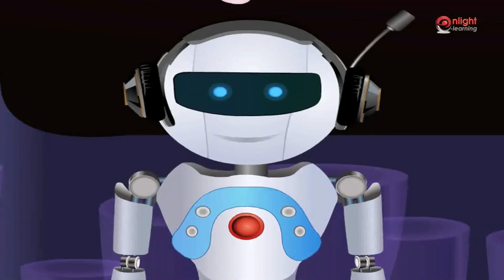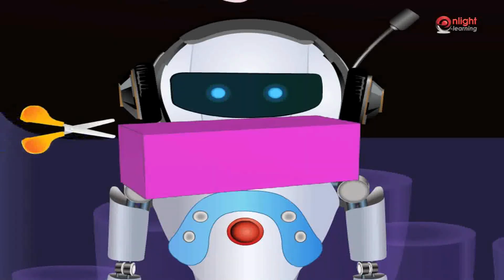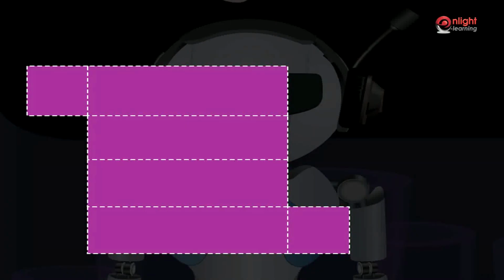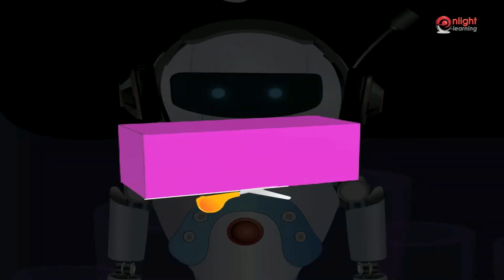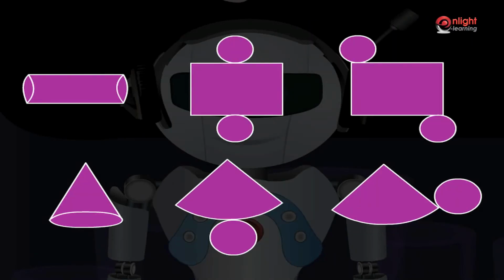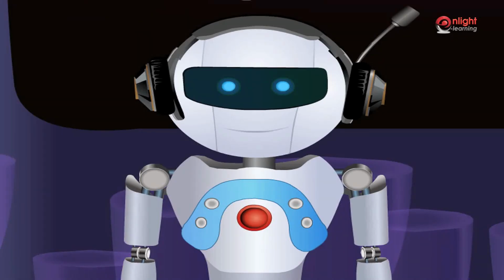Let us now consider again the case of a cuboid. Cutting along one edge of the cuboid and laying it out flat, we get the net of the cuboid. Now, let us cut along some other edge of the cuboid as shown in the figure. Spreading the solid flat, we observe a different net even though it was from the same solid. Hence, we can say that there are several possible nets for a 3D shape. Given in the figure are some of the common nets for a given 3D shape. Akshara, can you draw the net for the given solid?